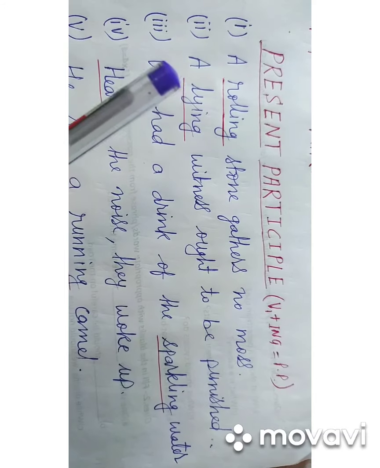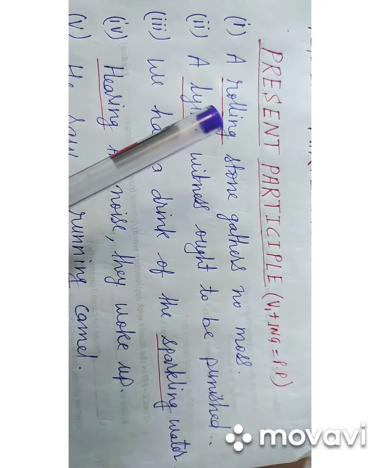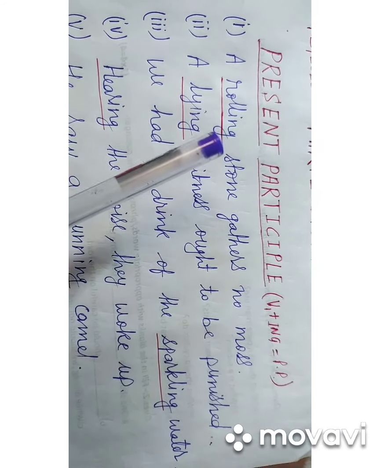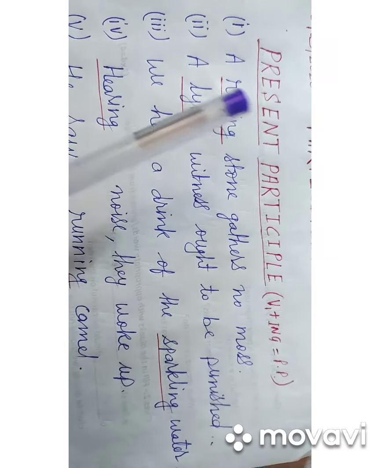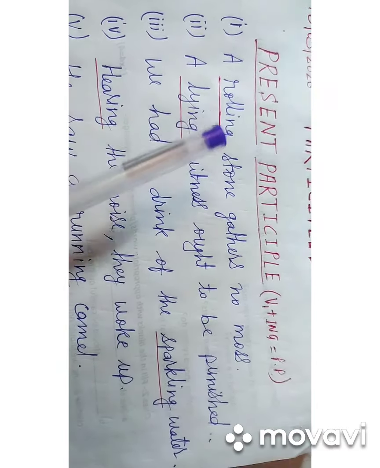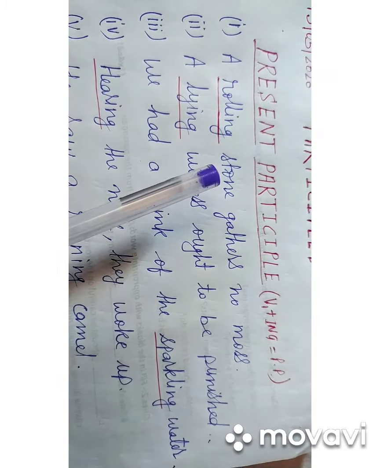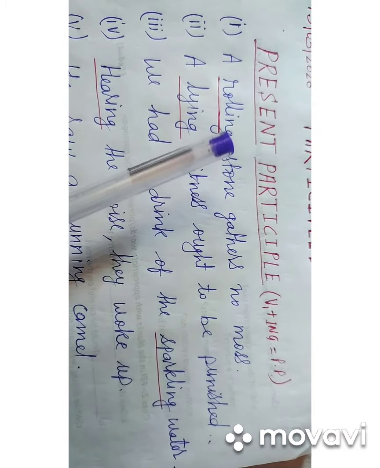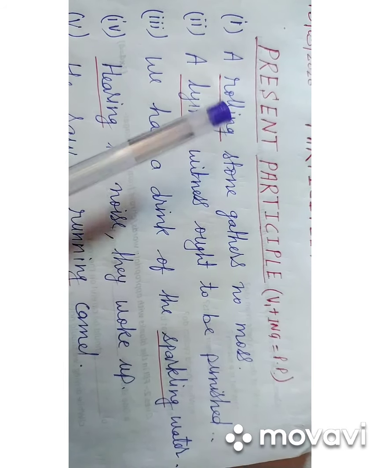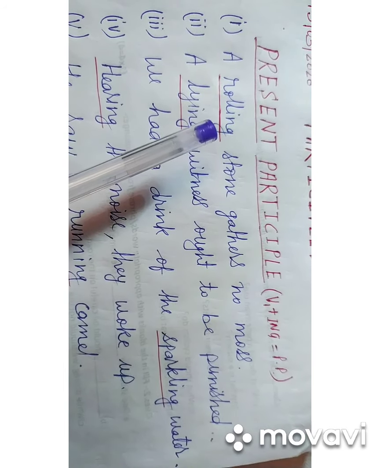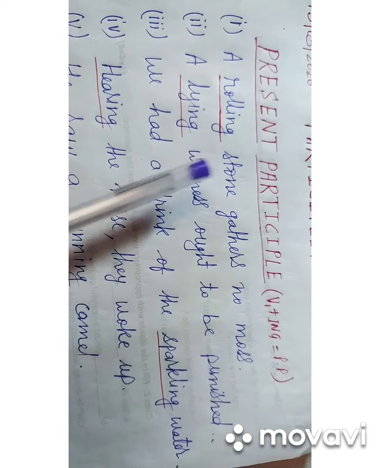Remember students, we use present participle before a noun or pronoun. That is why the word rolling has been used before stone, and it is showing the quality of the stone and acting as an adjective, and it is in present participle form.